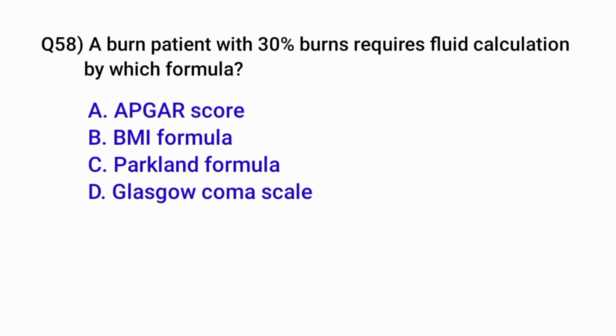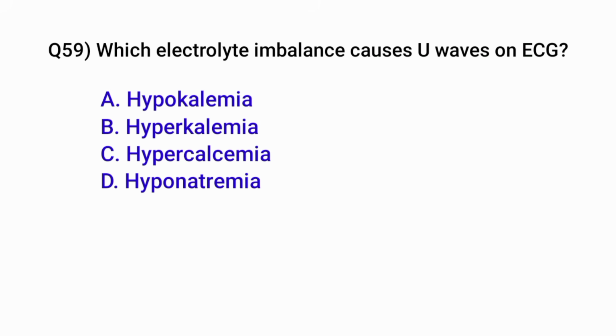Question number 58. A burned patient with 30% burns requires fluid calculation by which formula? Correct option is C. Parkland formula. Question number 59. Which electrolyte imbalance causes U wave on ECG? Correct option is A. Hypokalemia.